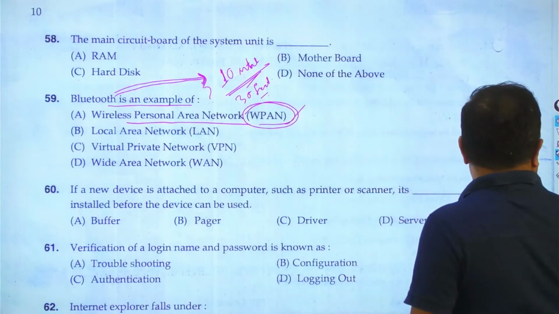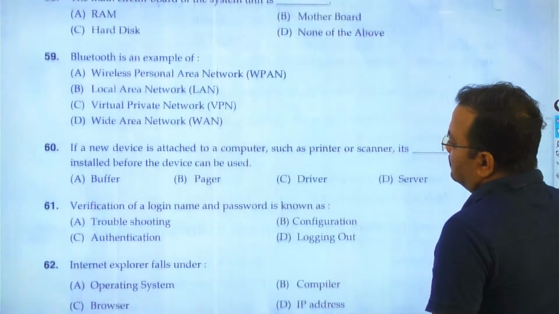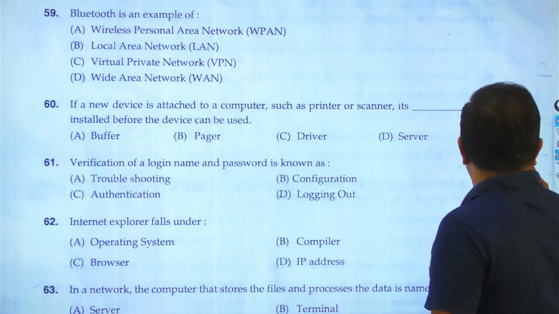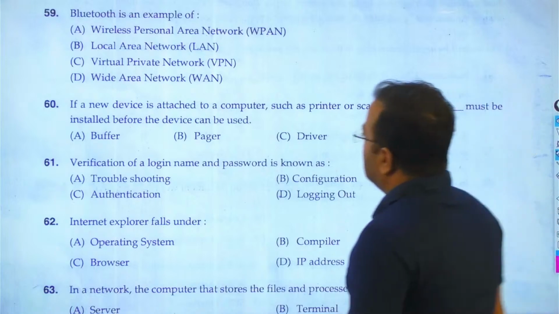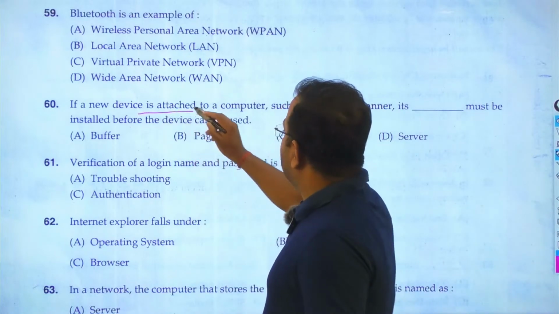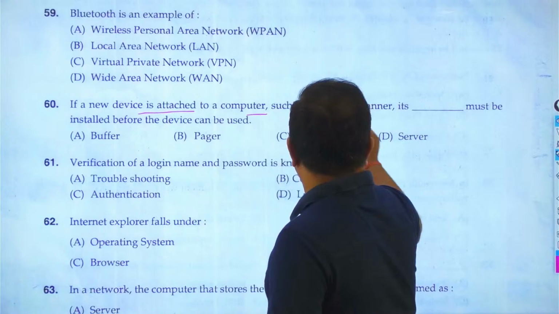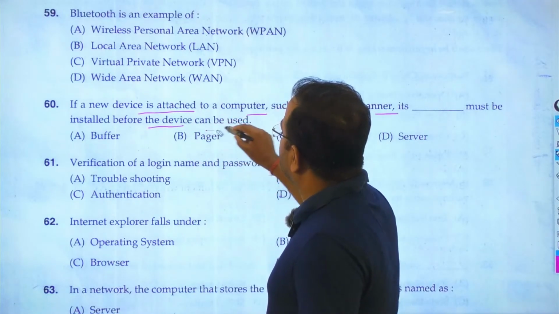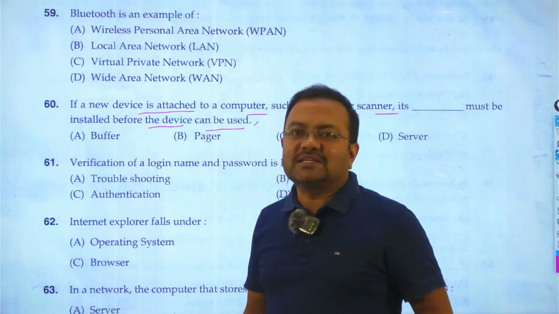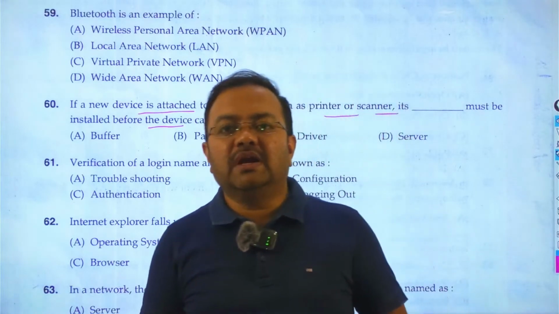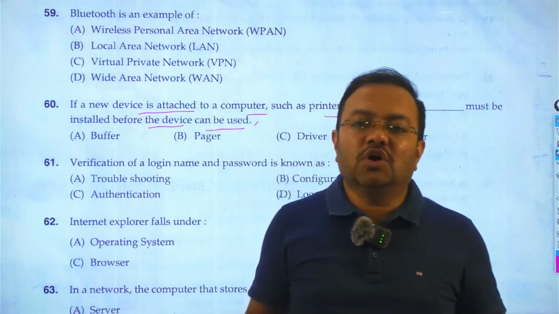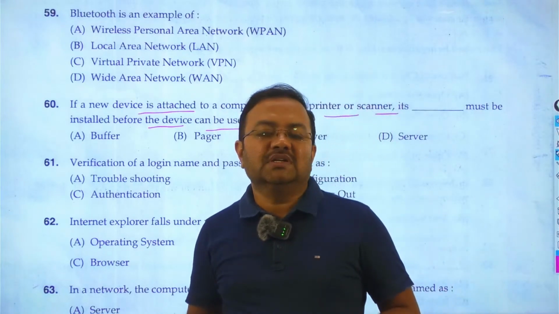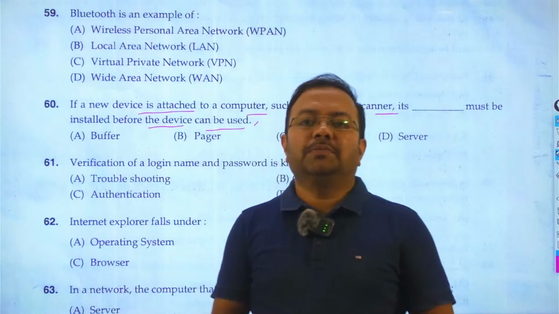Then goes to question number 60. If a new device is attached to the computer system such as printer or scanner, dash is used to install before the device can be used. So it has asked about the peripheral device. So peripheral device means extra add-on component to our computer system, like your printer and scanner. So these are nothing but the peripheral device.